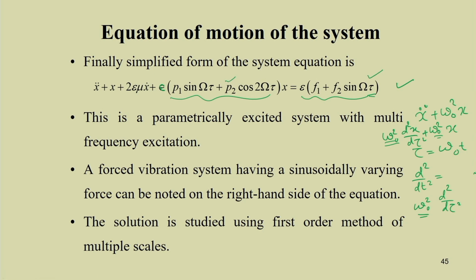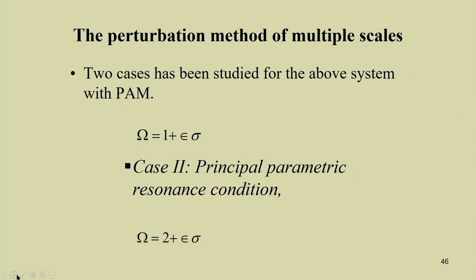So the system is subjected to both parametric and direct excitation, and you can see the frequencies also. Here the term is cos 2 omega t, and here we have a term with sin omega t. So we have multi frequency excitation: one is omega and another is 2 omega. A forced vibration system having a sinusoidally varying force can be noted on the right hand side also. Let us use the first order method of multiple scales to study this equation.